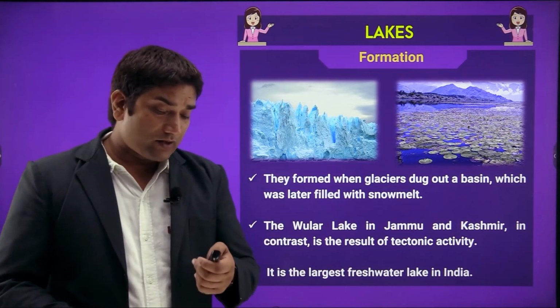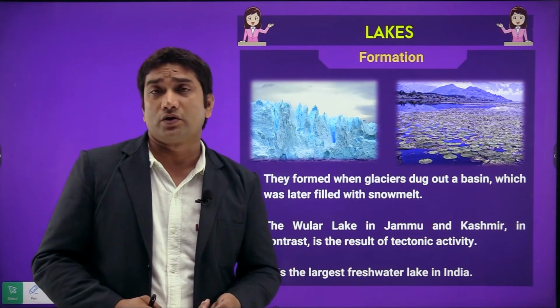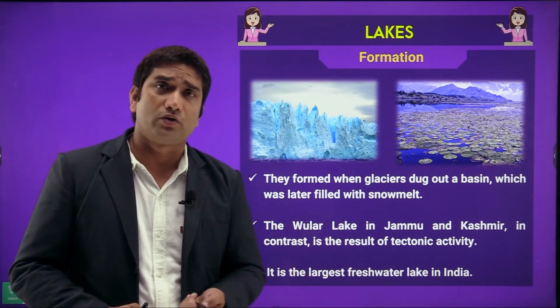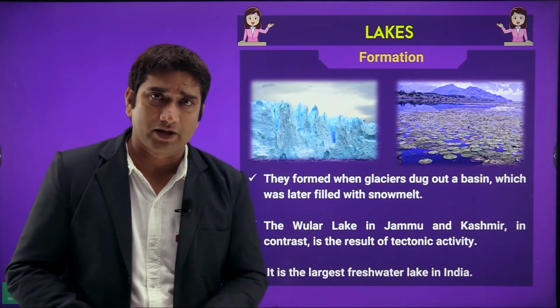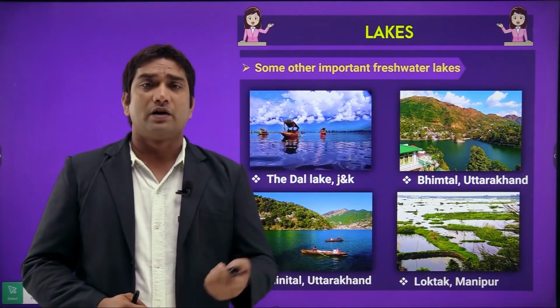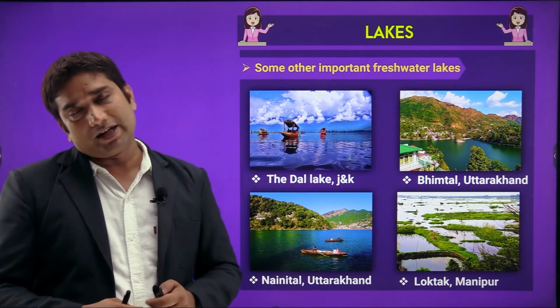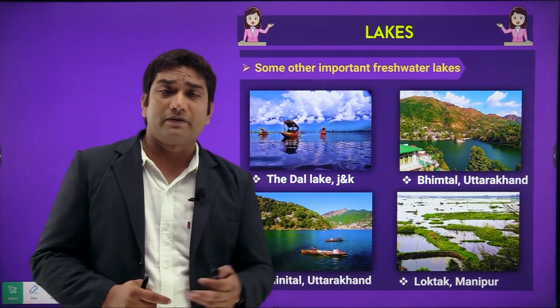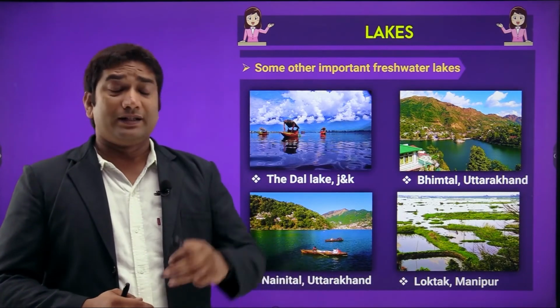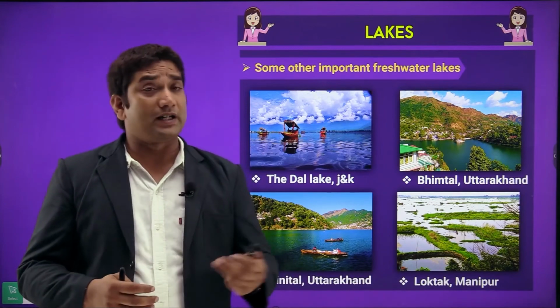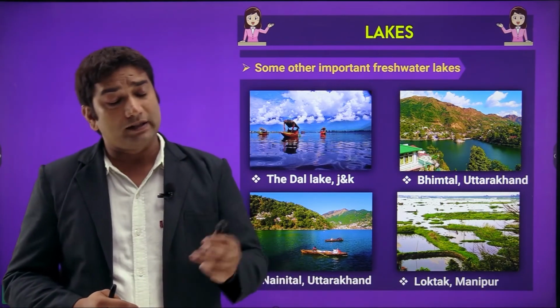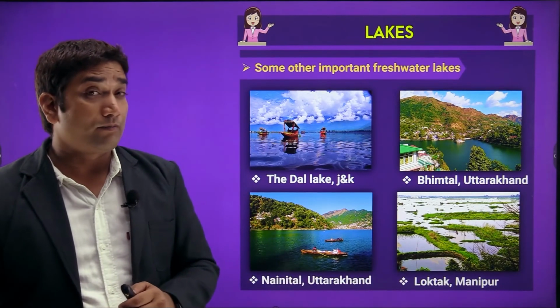Wular lake is very important; it attracts a lot of tourism and provides a lot of help for human activities, right. Some important freshwater lakes are Dal lake in Jammu and Kashmir, then Bhimtal lake and Nainital lake in Uttarakhand, and Loktak lake in the northeastern state Manipur.